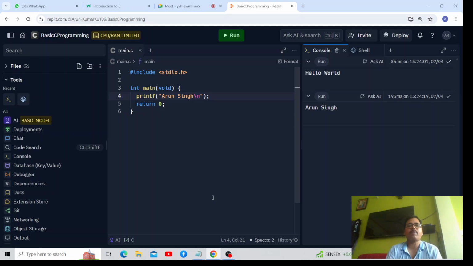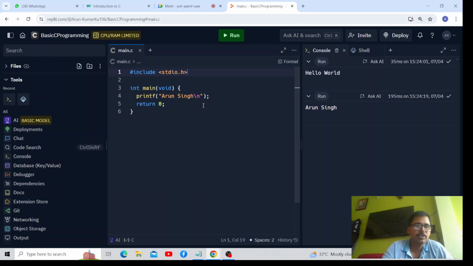Ayush, now you can see the code. I am just going to explain the code. On the very first line, you see that it is written hash include stdio.h. So what is the meaning of hash here? The meaning of hash is microcontroller. It represents microcontroller. And this is the source code which is on the screen.